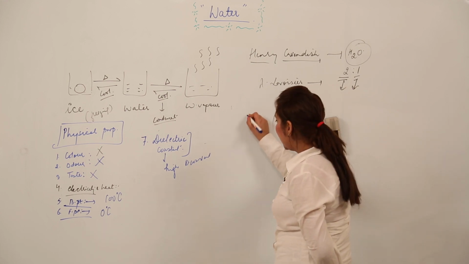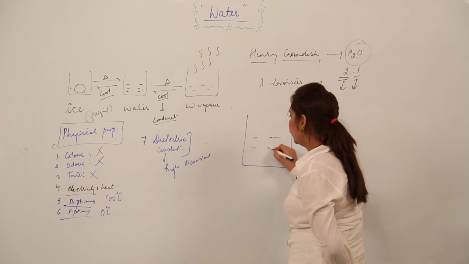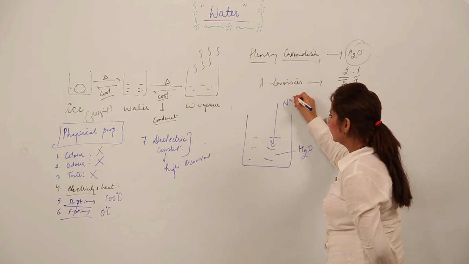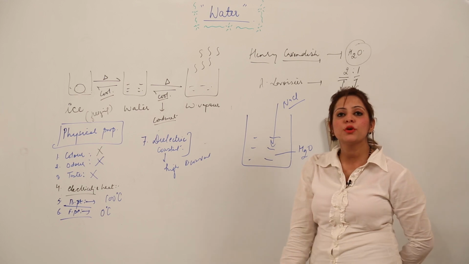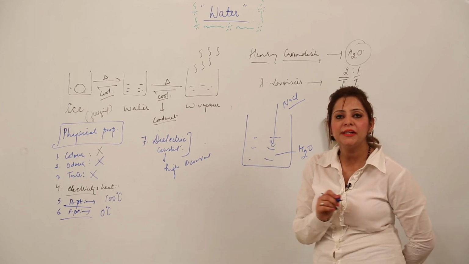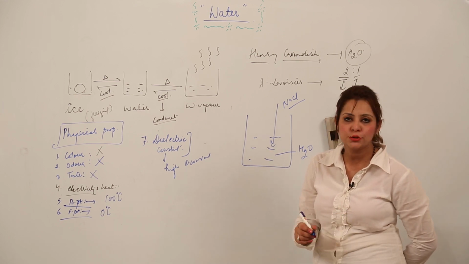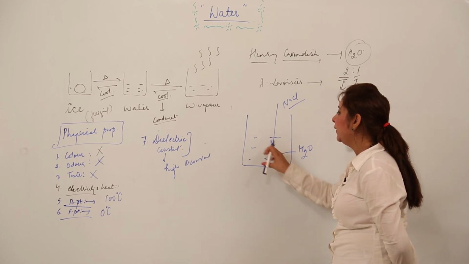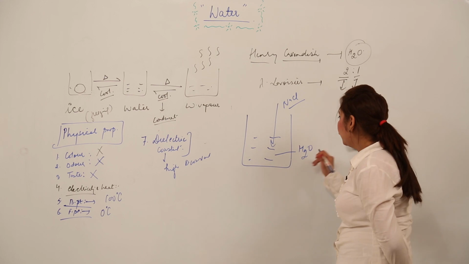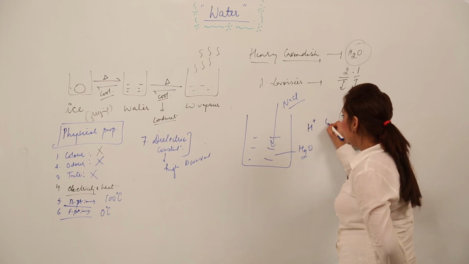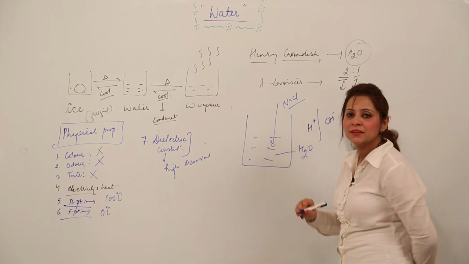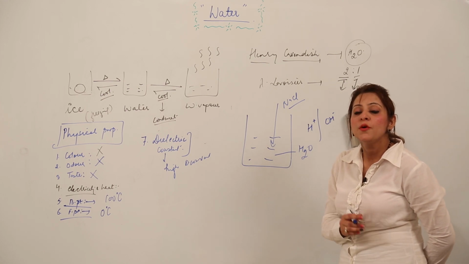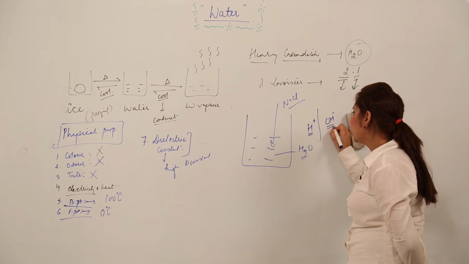Suppose I have a beaker filled with water, and I am adding salt to it. You know that whenever we dissolve salt in water, it gets completely dissolved and we get a true solution, that is the salt solution. So what happens at the atomic level? Water is a polar molecule which has hydrogen ions and hydroxide ions.